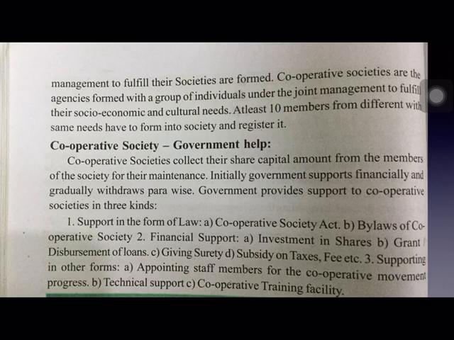The government provides support to cooperative societies in 3 ways. The first is supporting in the form of laws. It makes some laws which are favorable to the cooperative societies, like the Cooperative Society Act and bylaws of the cooperative society. Secondly, it provides financial support in the form of investment in shares, grants, disbursement of loans, and giving surety and subsidy on taxes, fees, etc. And the third way is supporting in other forms like appointing staff members for the cooperative movement's progress, technical support and cooperative training facility. All these are provided by the government.